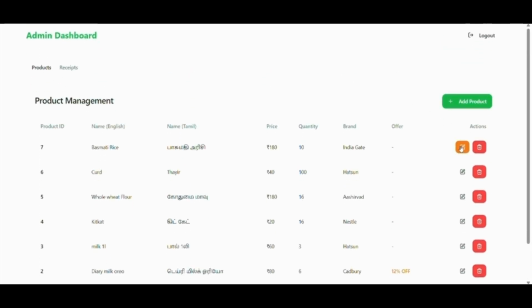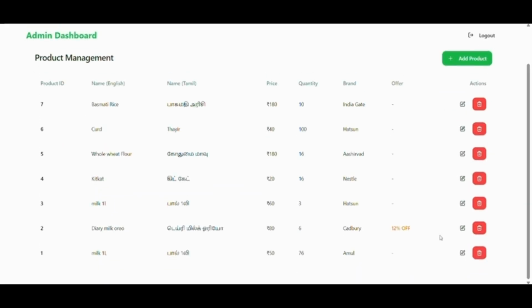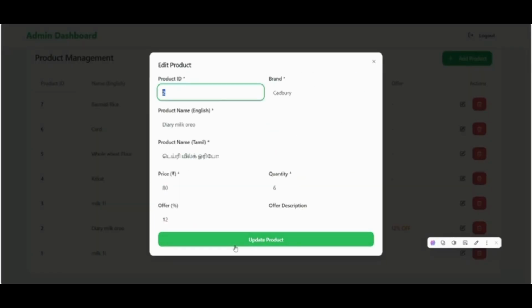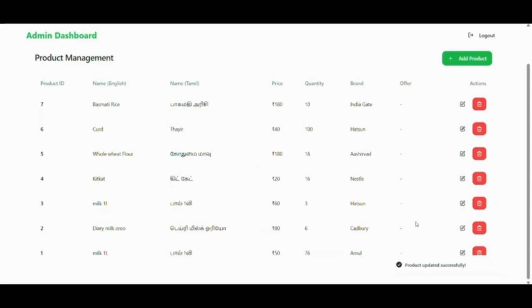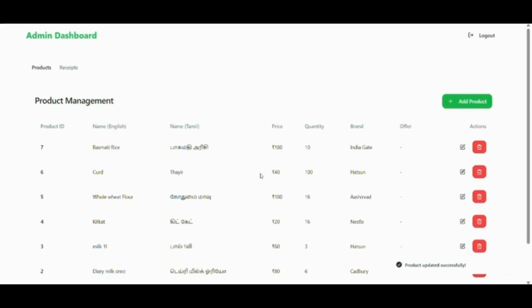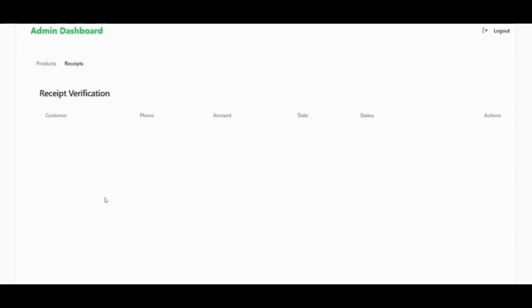If we want to edit, we can edit it directly. Like if the offer is only valid for a certain period, we can change it here, like by removing it. Now the offer has been removed, and here there is a receipts option. This is the receipt panel. It will be giving the customer name, phone number, amount and date, status and action.